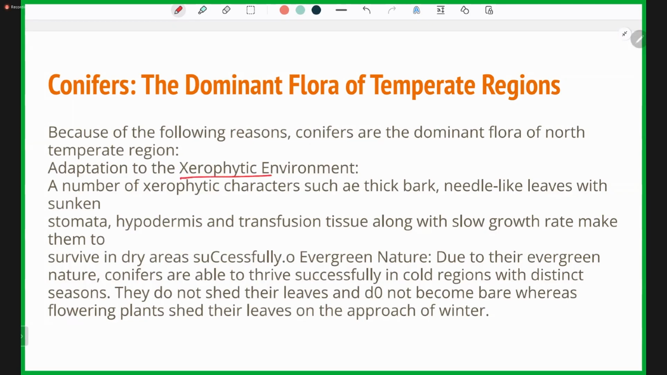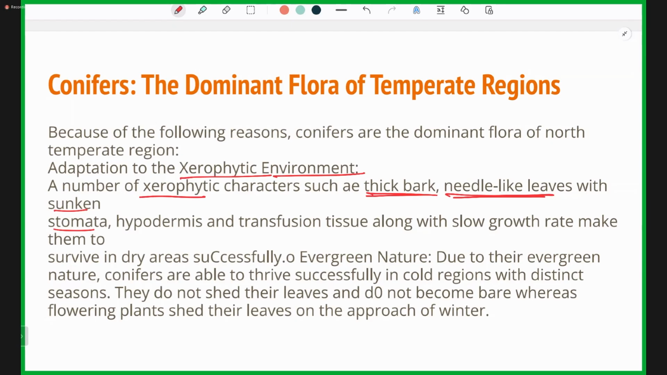Adaptation to xerophytic environment. Xerophytic environment means that the availability of water is very less. A number of xerophytic characters are present, such as thick bark and needle-like leaves with sunken stomata. The stomata are sunken. The leaves are reduced to a needle-like structure. The bark is very thick.